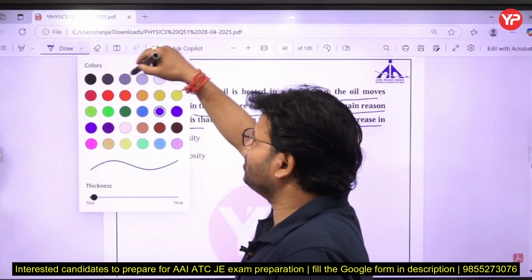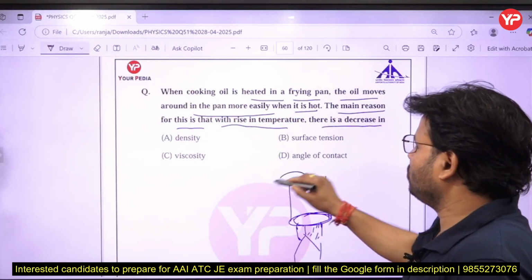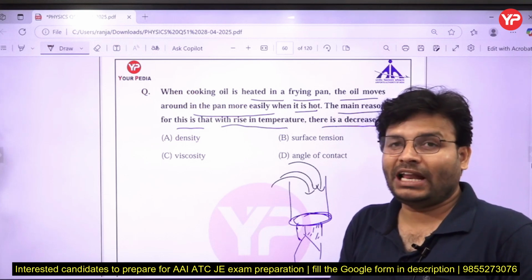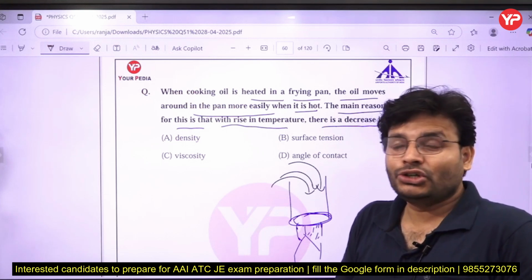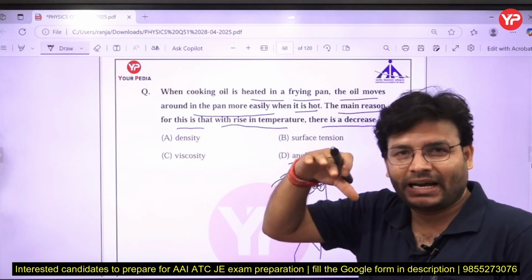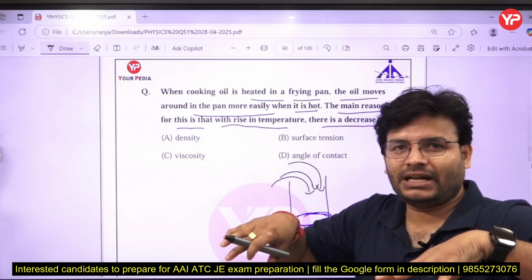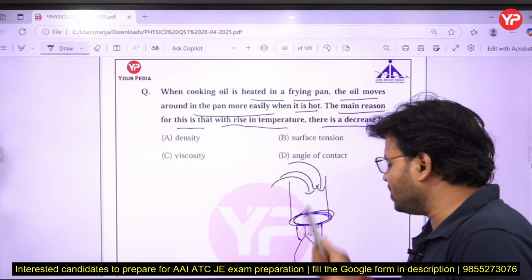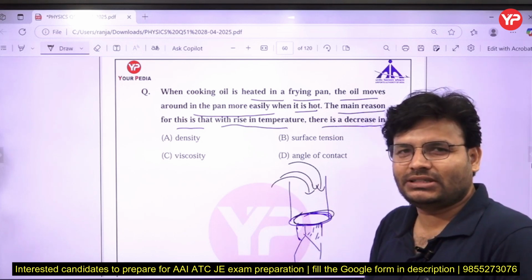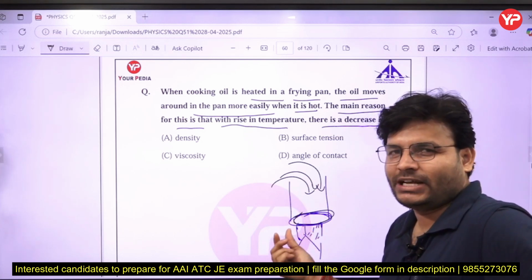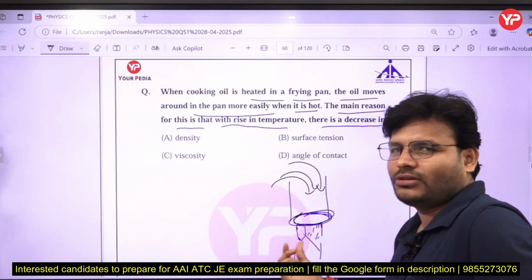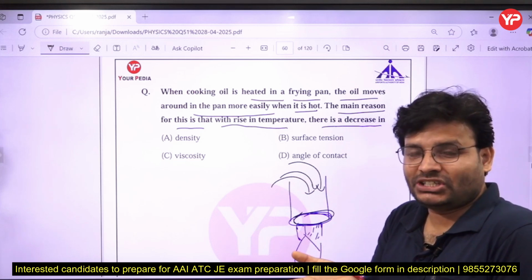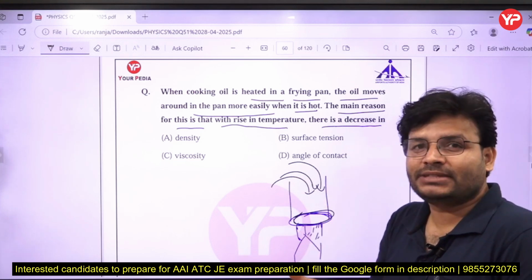Initially, mustard oil has less temperature, so viscosity will be high, and viscosity resists the flow. But once it comes on that surface, since the gas stove or induction is there, the temperature of that portion is high. Once this cooking oil comes over that, their temperature increases. Now once their temperature increases, again cohesion force decreases, viscosity decreases.